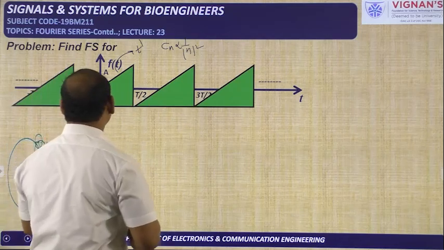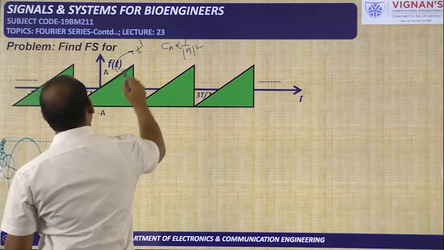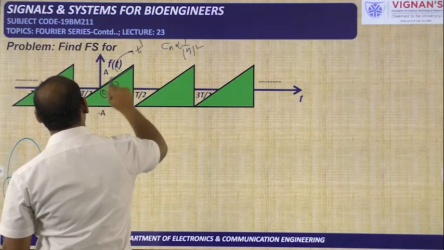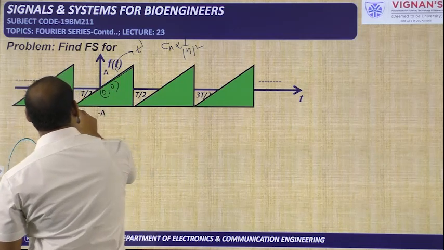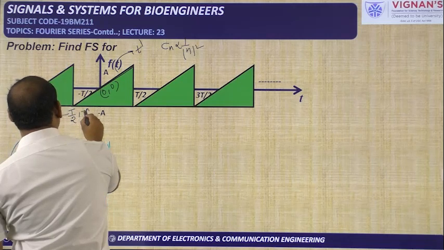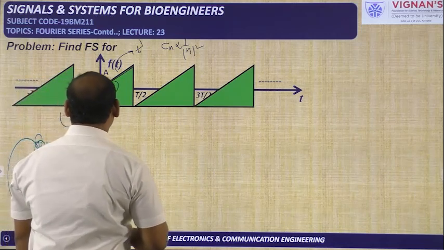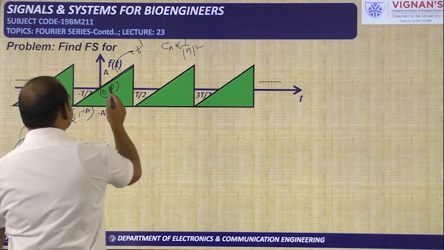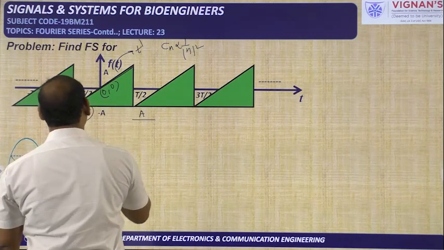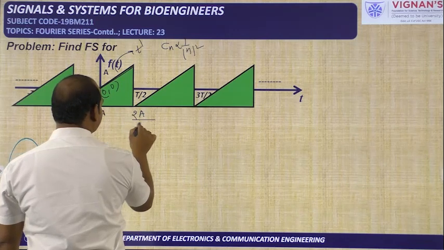Before going to the differentiation, first we need to have this line equation. This line is from here to here, and it is passing through the origin also. So (0, 0) is one of the points on this line, and here the coordinates are given by (minus t by 2, minus a). This is another point, so we can find the slope from these: 0 minus a, 0 minus of minus a is a, by 0 minus of minus t by 2 is t by 2. That means 2a by t.